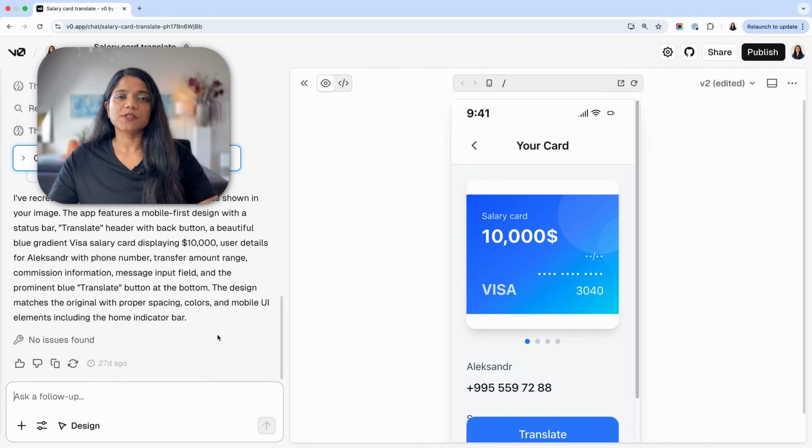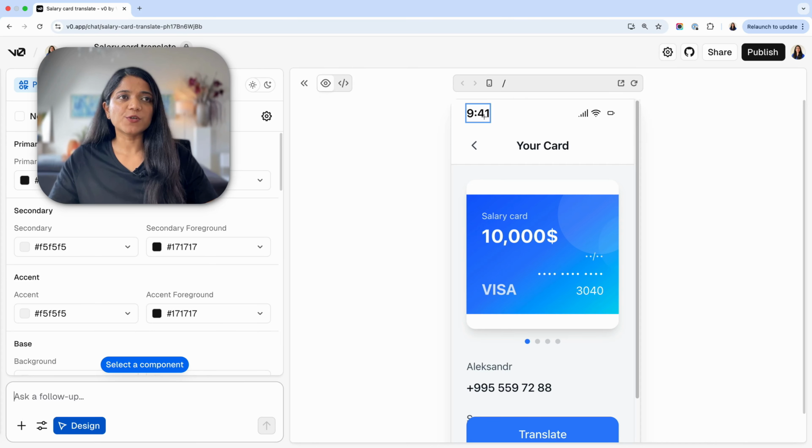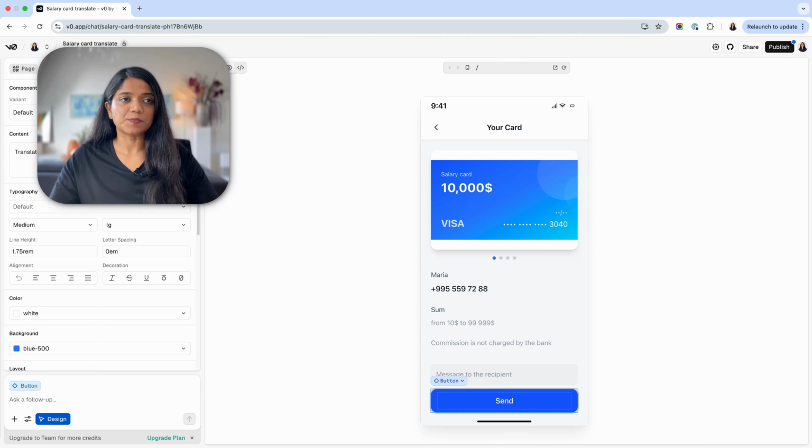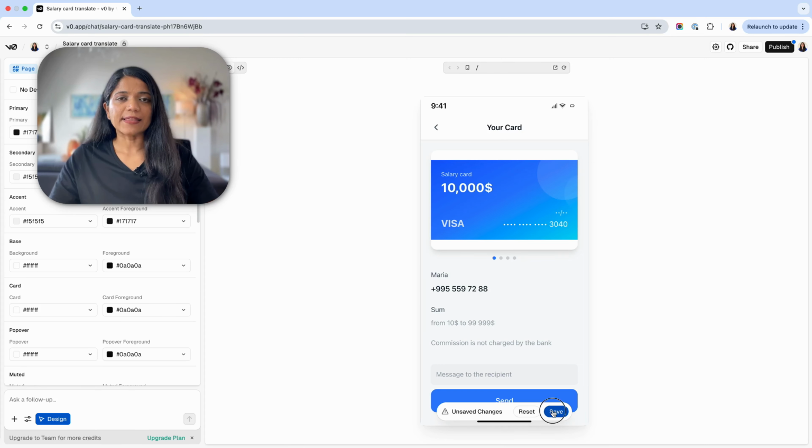Now as you can see on the screen, in V0 they have this option at the very bottom called design. When you click on design, it basically allows you to edit any element on the right hand side in the preview mode. For example, if I want to change this word from translate to, let's say, send, because this is an application where I'm trying to send some money, in that case I would want to have that action button say send. All I have to do is double click on this element and it allows me to edit right then and there. So here I will write it as send. Click on save, and that makes the change.